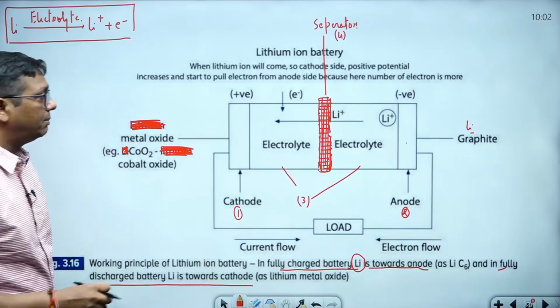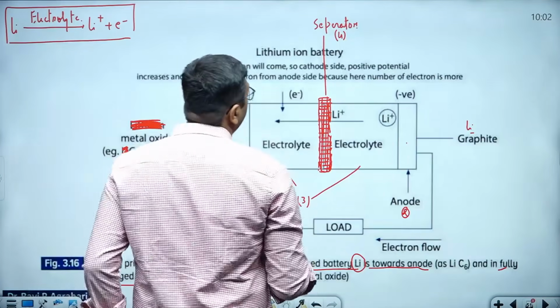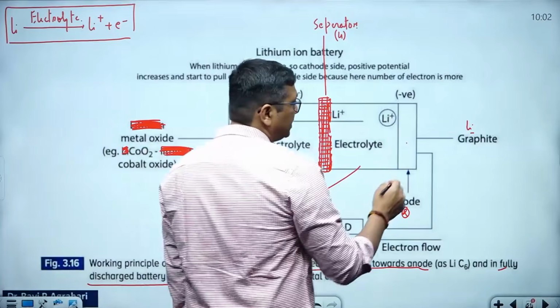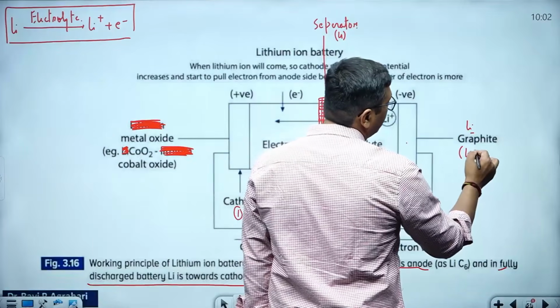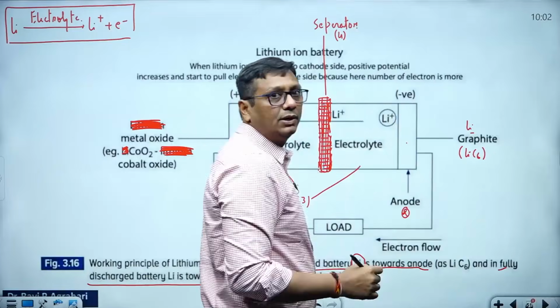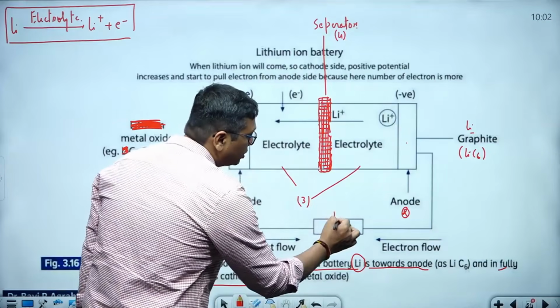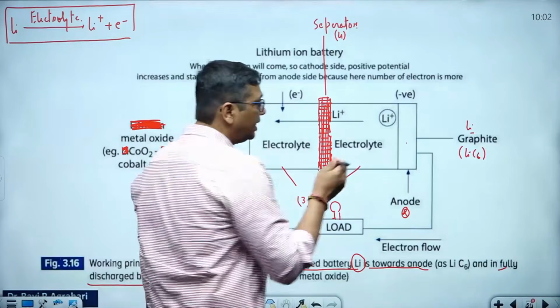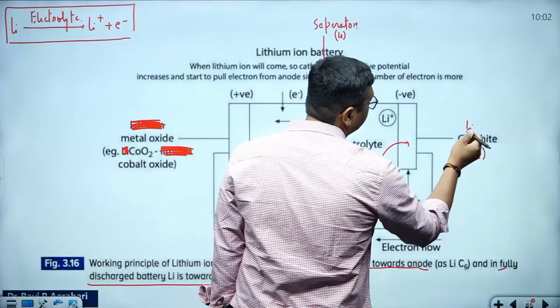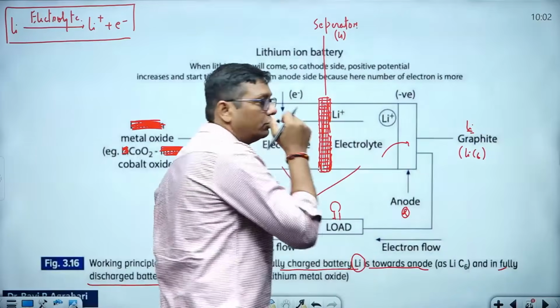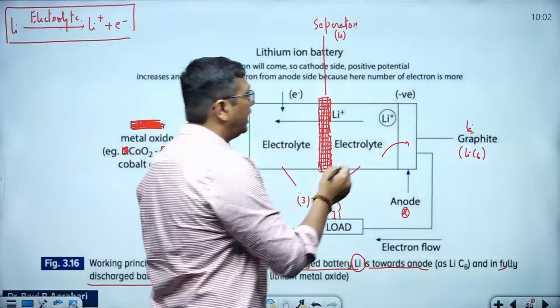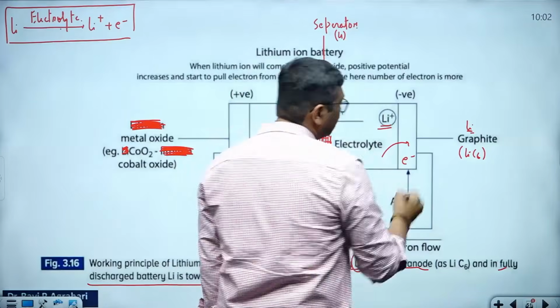What is going to happen here, guys? Li plus and electron minus. Suppose lithium is here as lithium graphite, with the formula LiC6. If I add some load, suppose one bulb is connected here, as a load, this electrolyte starts to break down the lithium, and it forms Li plus and electron minus.